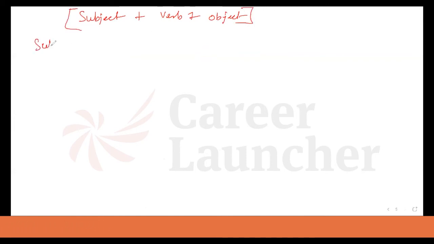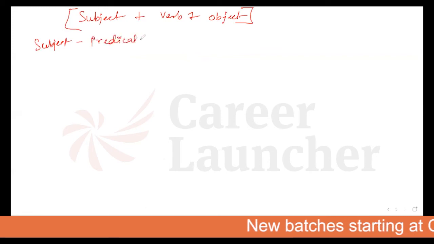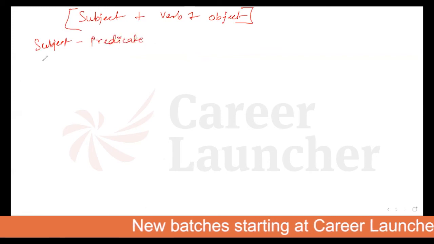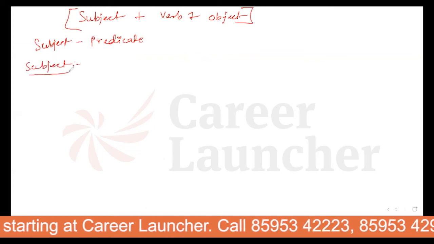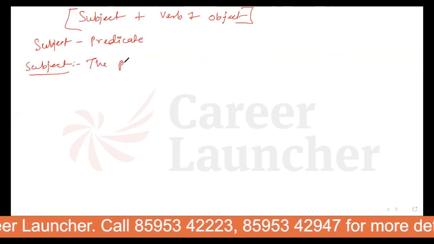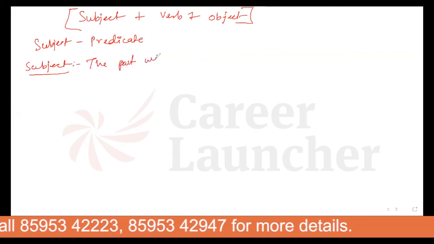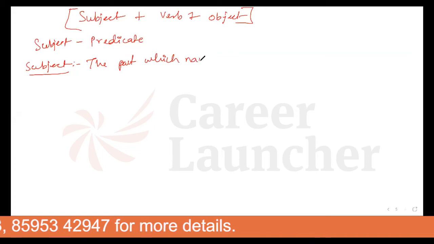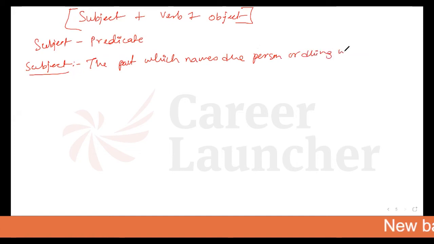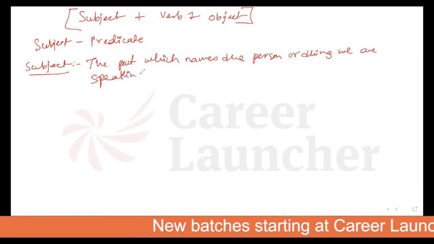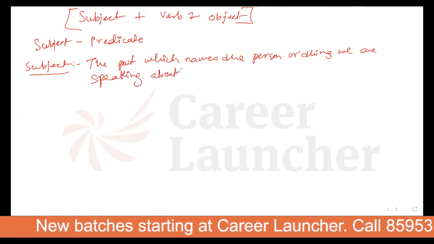Now, there are two terms which you have to understand. One is called the subject and the second one is called the predicate. Fine. So what is the subject? In a sentence, the subject is the doer of an action. The part of a sentence which names the person or thing we are speaking about is called the subject.